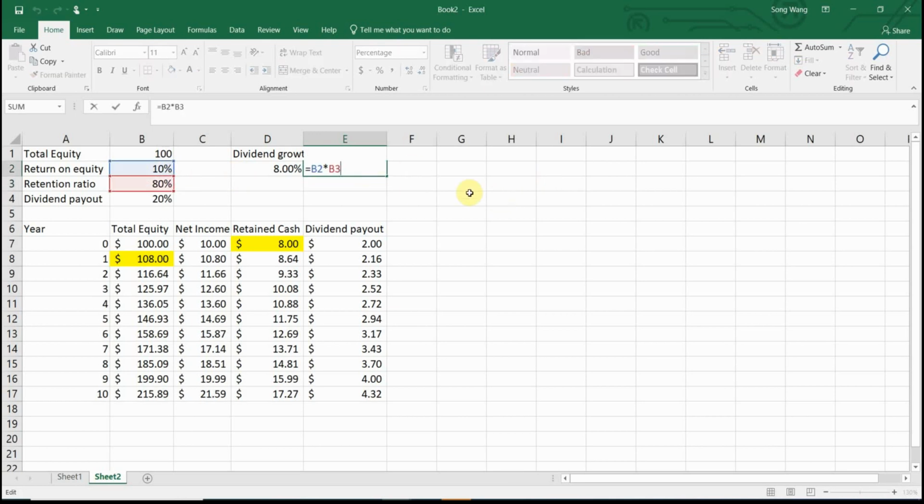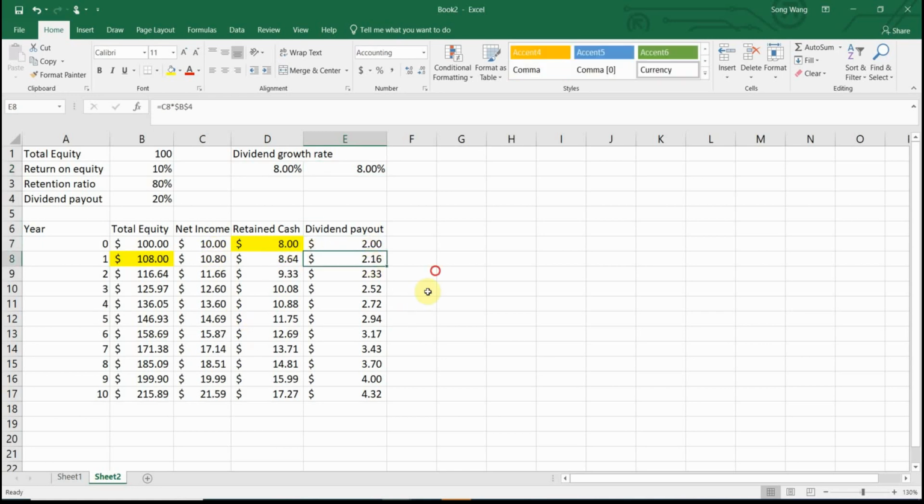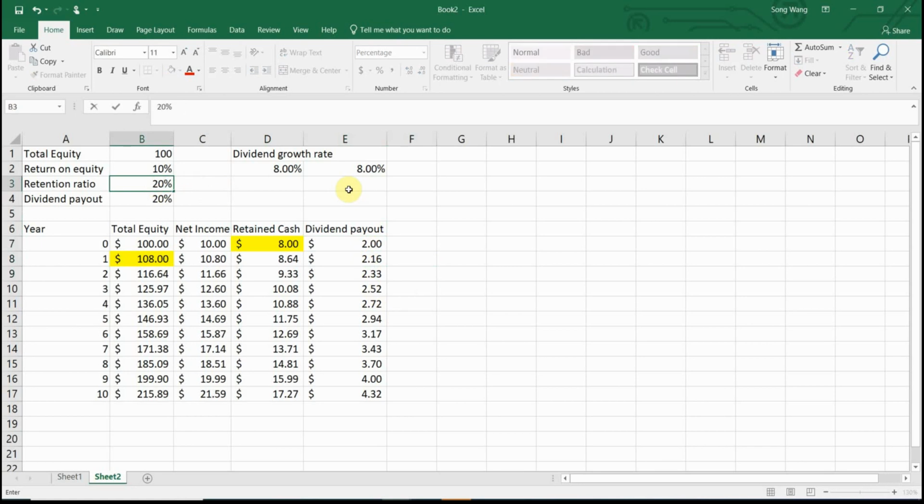So the underlying theory is the more money being saved by the company, then the total equity would grow larger, then the company can make more net income, and then the dividend can grow at a higher rate. Okay, so if I change 80% to 20%, so instead of 80% of the net income being retained, I only retain 20% of it.